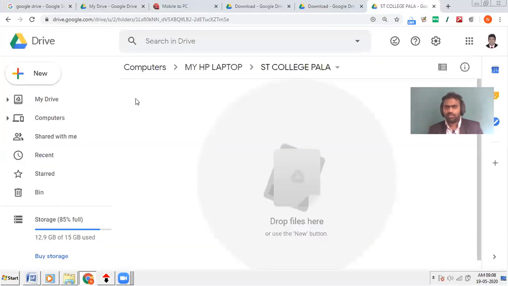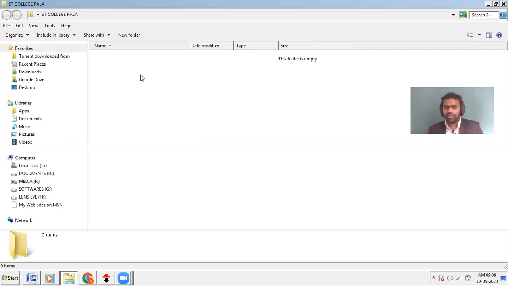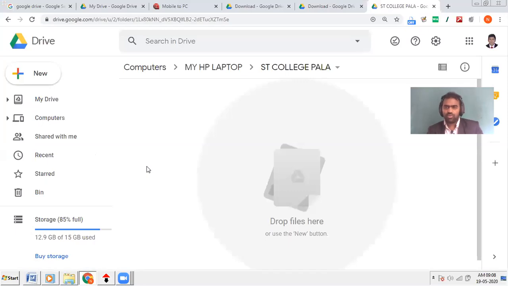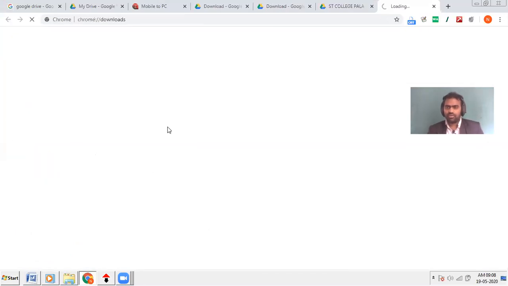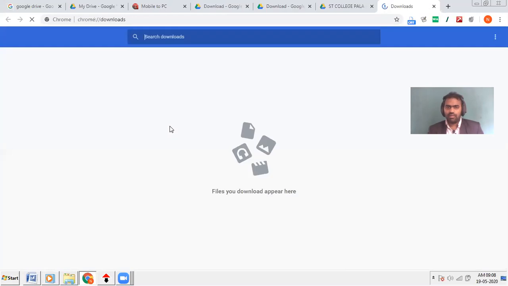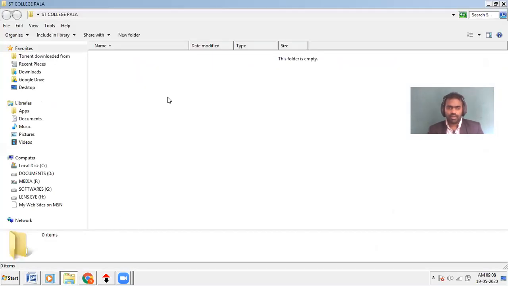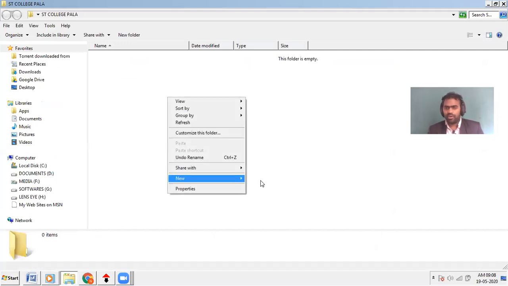No folders, no files are there. Now I need to add some files into the folder. I'll create a file, just a new Word document.